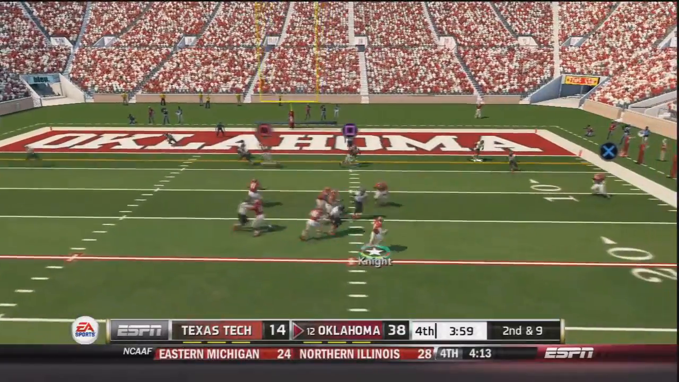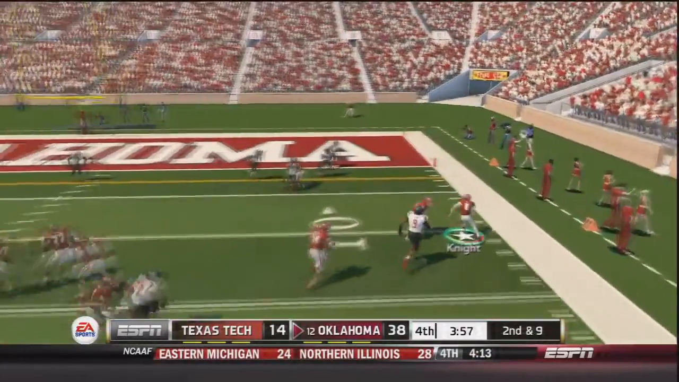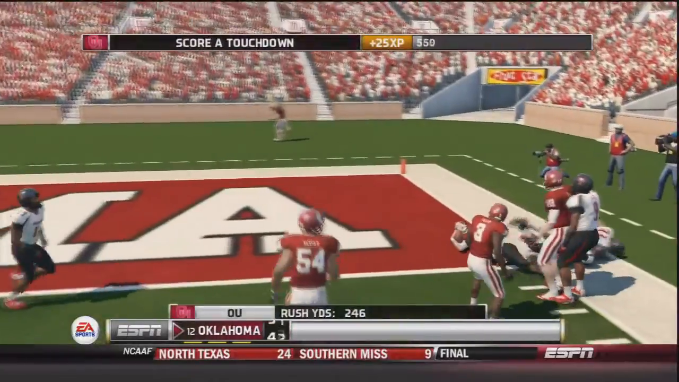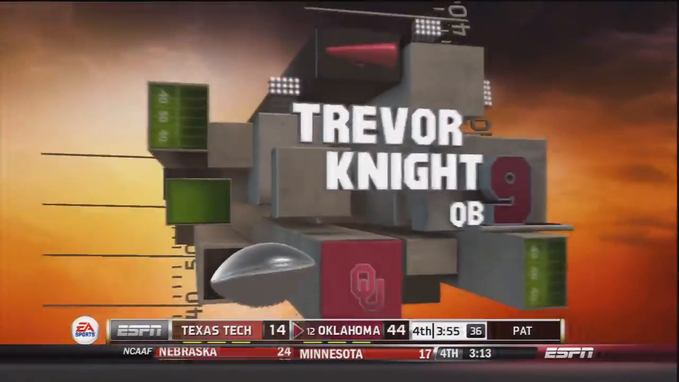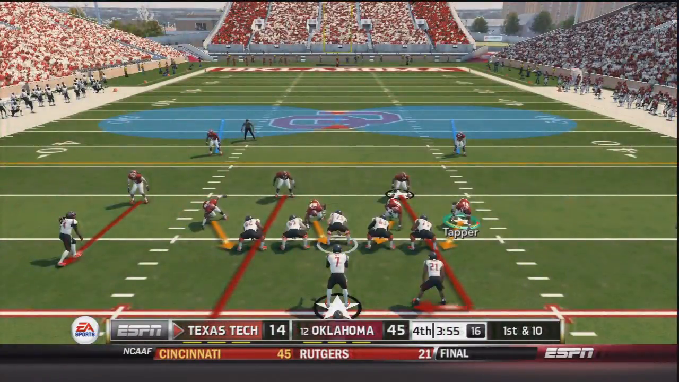Knight takes the snap, rolls out to his right side. No one's open, so he's going to take off. Trevor Knight dives into the end zone. Touchdown, OU, 45-14. This game has been over for a while, but this Oklahoma offense will not give up.